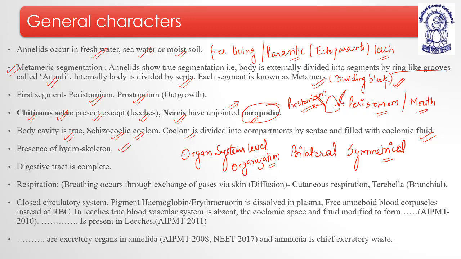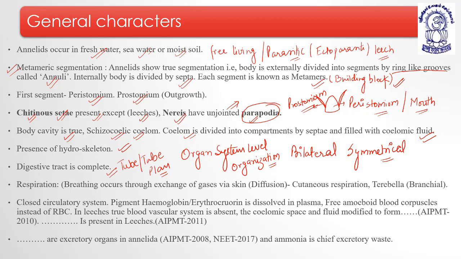Presence of hydroskeleton, as in case of Platyhelminthes, as in case of Aschelminthes, we have studied presence of hydroskeleton, means the coelomic fluid helps to provide a proper shape to the body. Digestive tract is complete, means they have tube within a tube plan. Almost all the cylindrical organisms which share the tube within a tube plan are bilateral symmetrical. Understood?